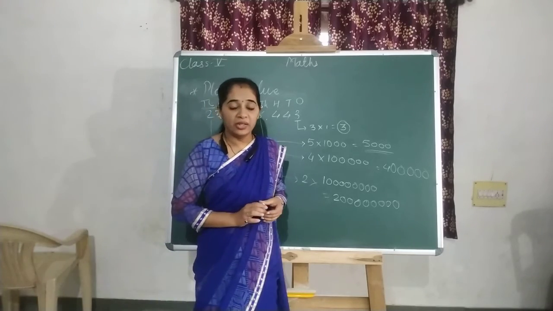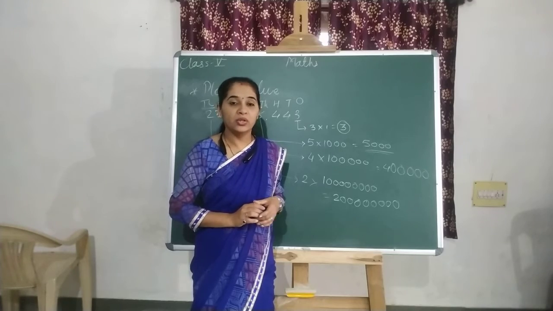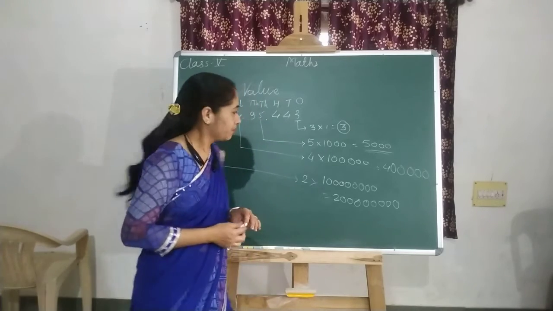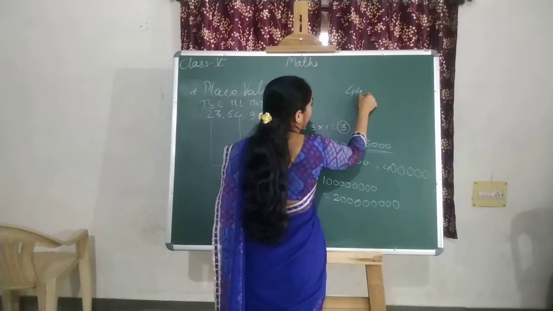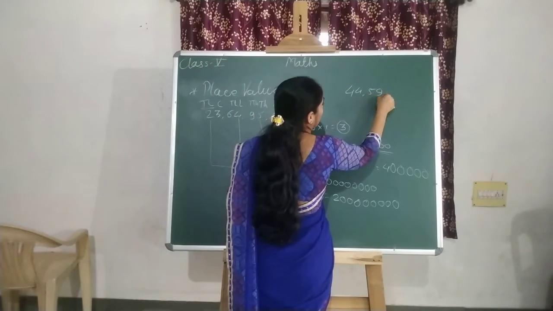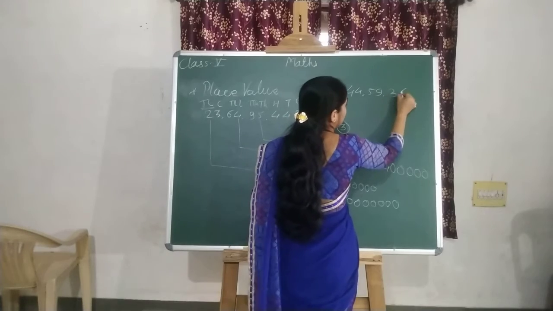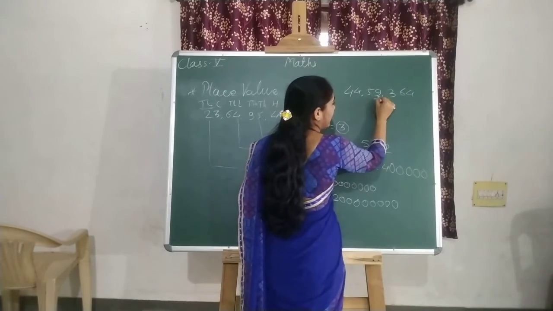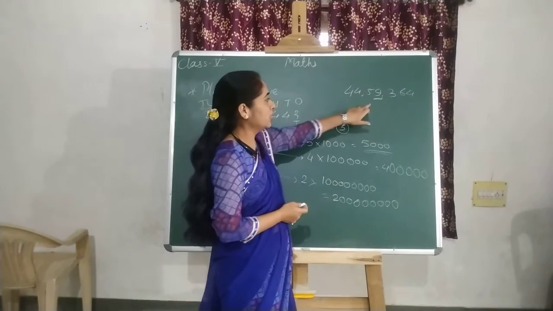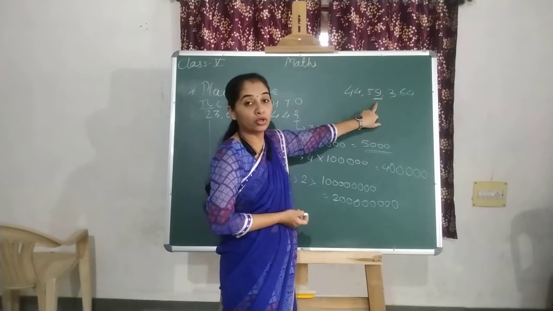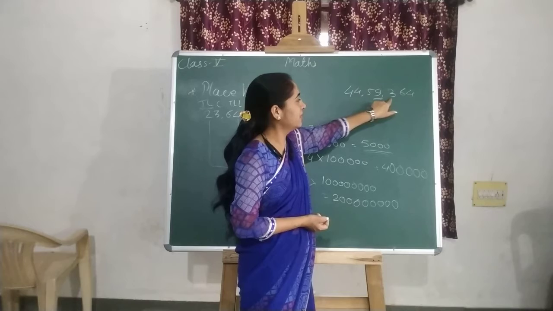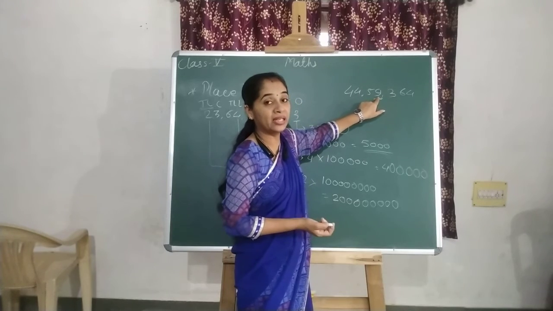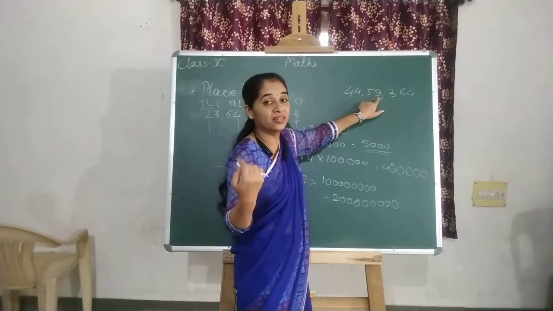Why am I telling you place values? Because you may get a question where a number is given, for example 44 lakh 59,364, and one digit is underlined, and you are asked what is the place value of the digit. What you must know is at which place it is. Ones, tens, 100, 1,000. At the 1,000 place is 9, so the place value is 9,000.